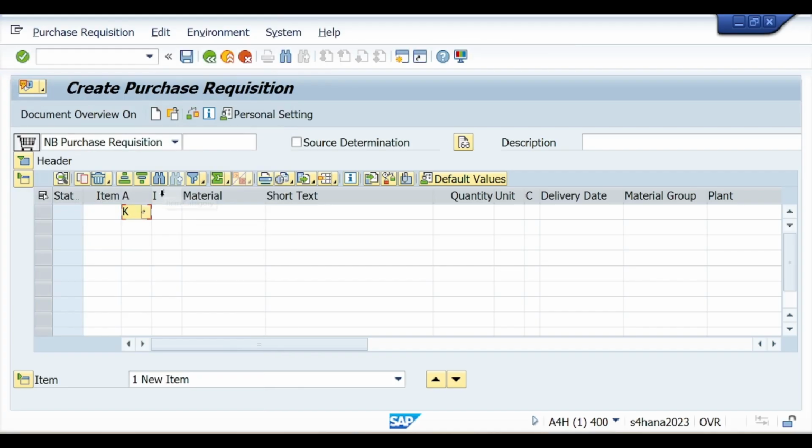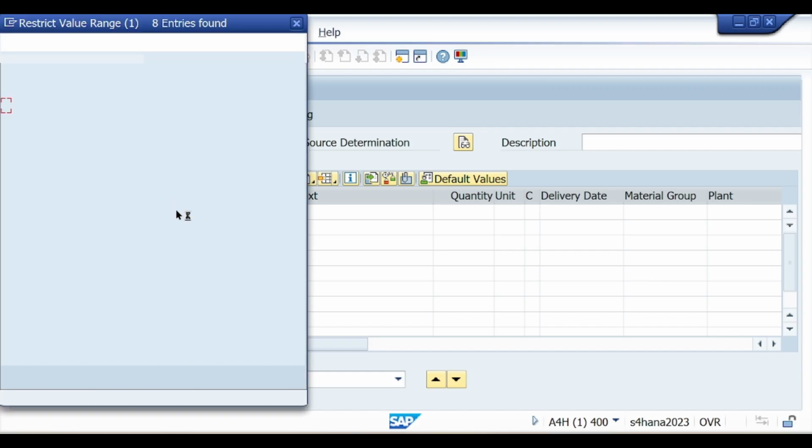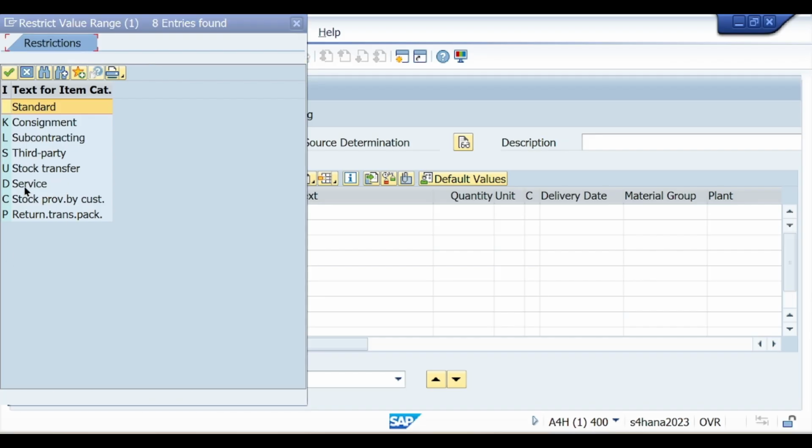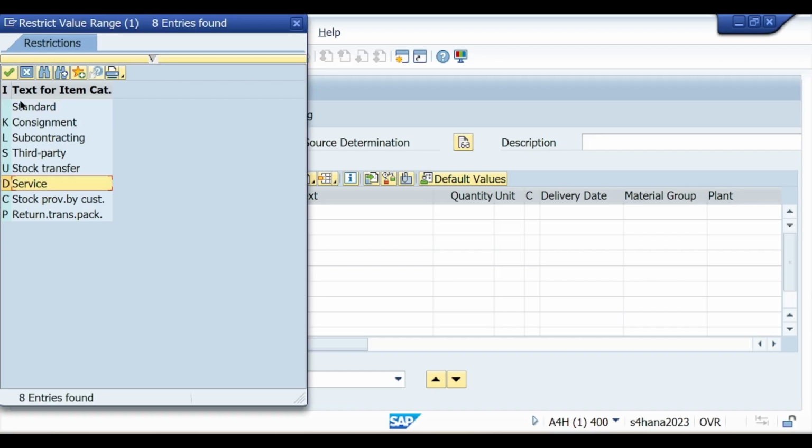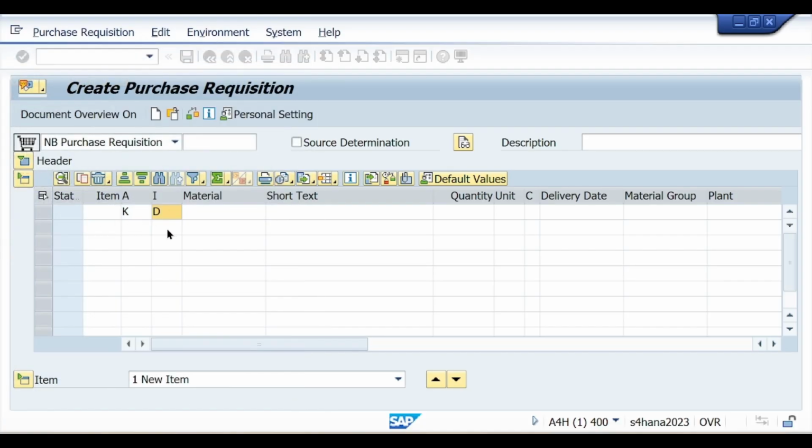Same method, here you see item category, so your item category, services. Standard is for tangible material, we select services. Now material, we not purchase material, so we skip this material column.